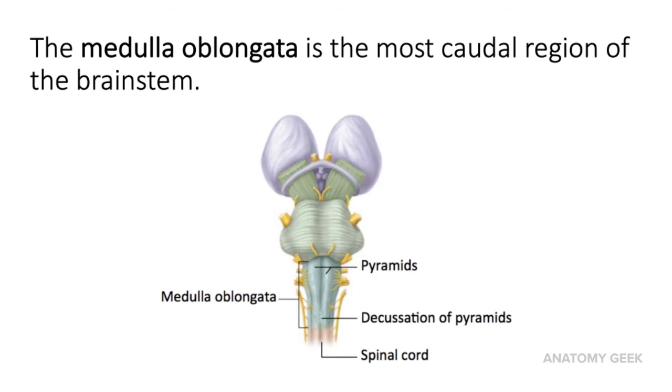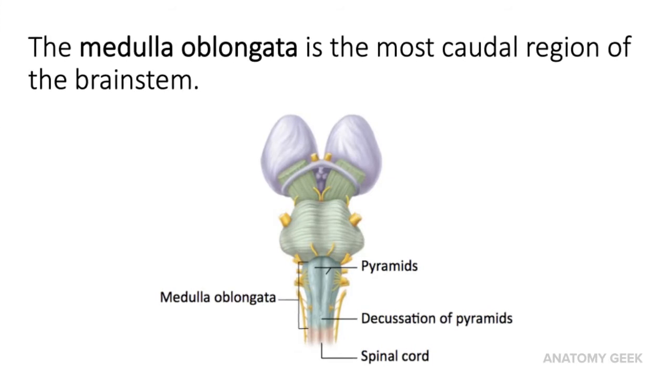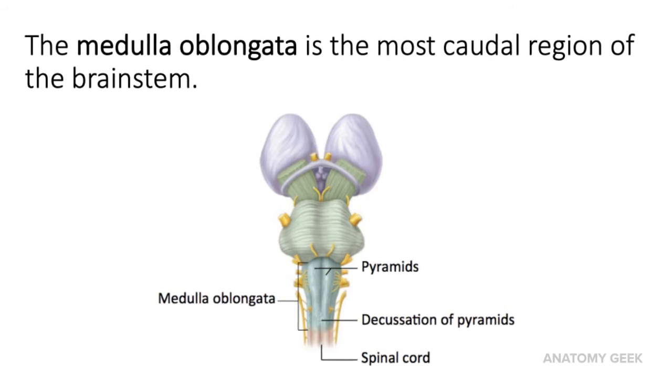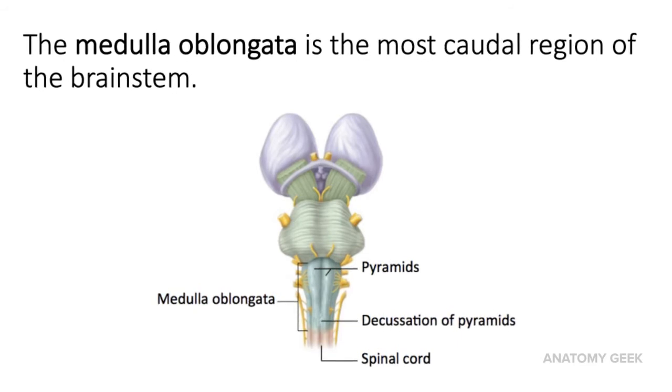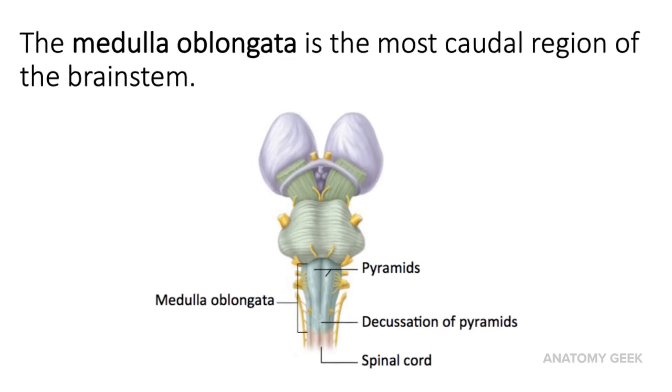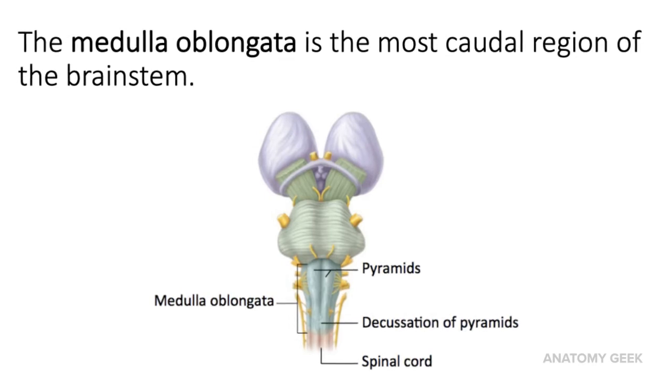Let's start with the medulla oblongata, as it is the most caudal region of the brain stem. It begins as the spinal cord passes through the foramen magnum. That is the beginning of the medulla oblongata.